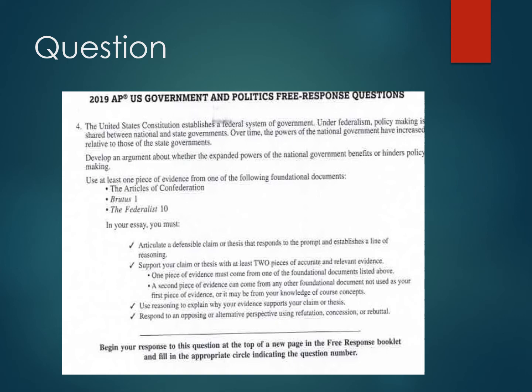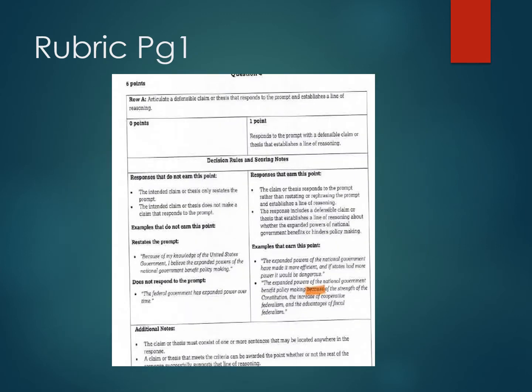That's a point. And then the last point is sort of the twist on the LEQ, if you know that from previous years. It's respond to an opposing or alternate perspective using refutation, concession, or rebuttal. So you'll see that. I'll show you that too. All right, so we're actually moving ahead to the next page, where I'm going to show you just the idea of a thesis.